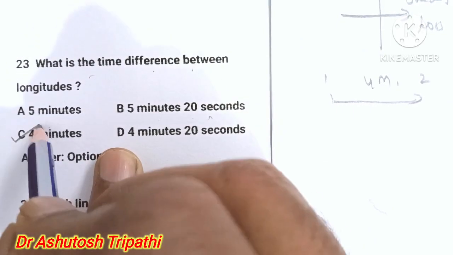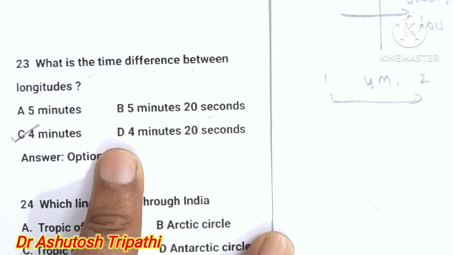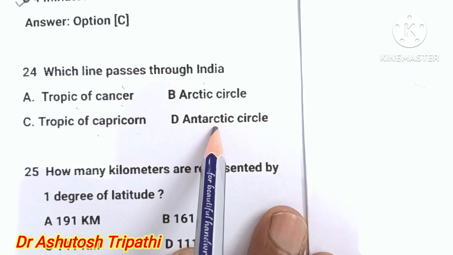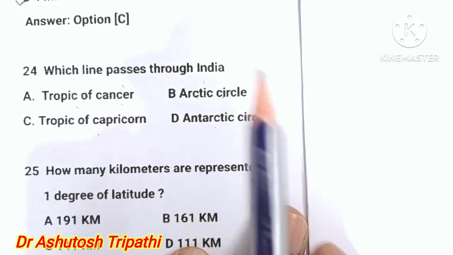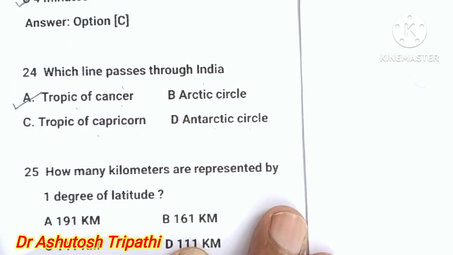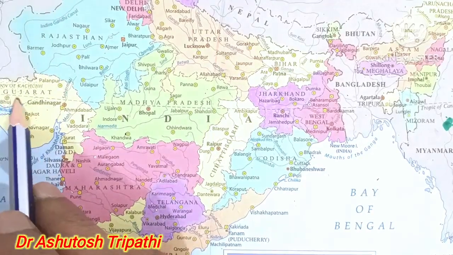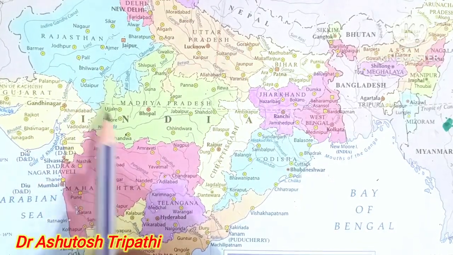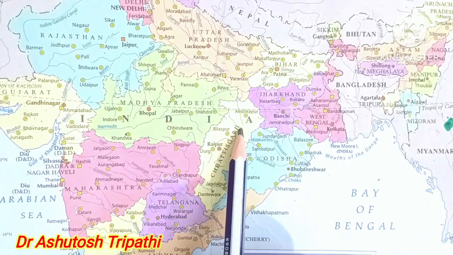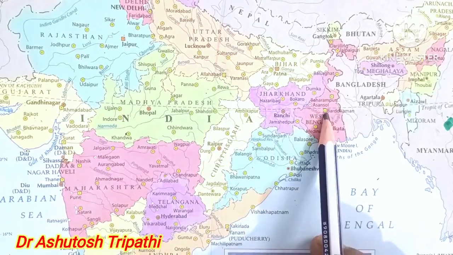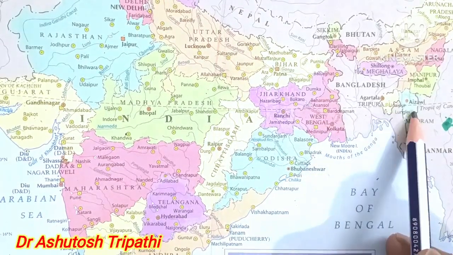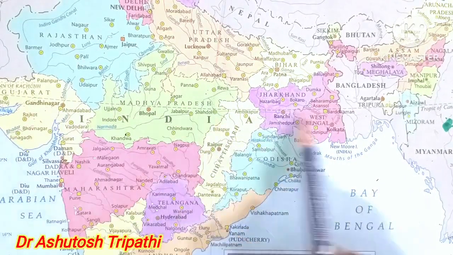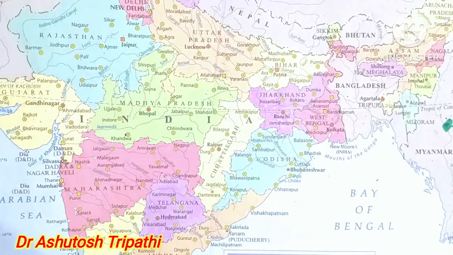The answer C is the correct one. Which line passes through India: Tropic of Cancer, Arctic Circle, Tropic of Capricorn, or Arctic Circle? The answer is A, Tropic of Cancer. The Tropic of Cancer passes through India: Gujarat, Rajasthan, Madhya Pradesh, Chhattisgarh, Jharkhand, West Bengal, Tripura, and Mizoram. The total number of states it passes through is 8.